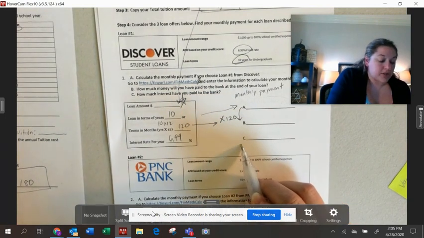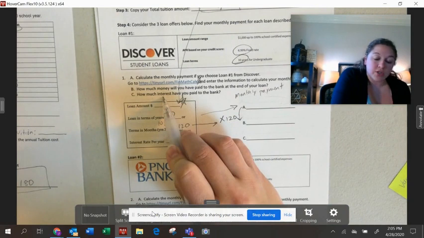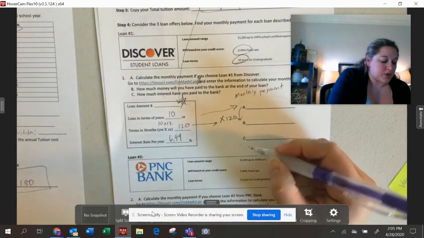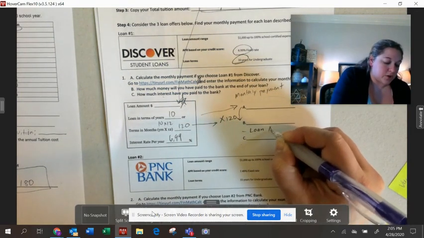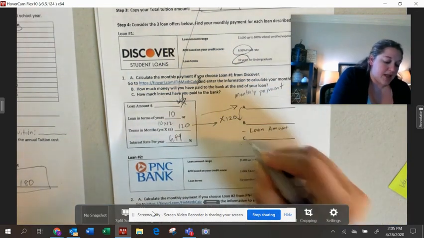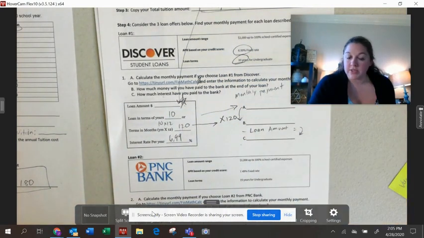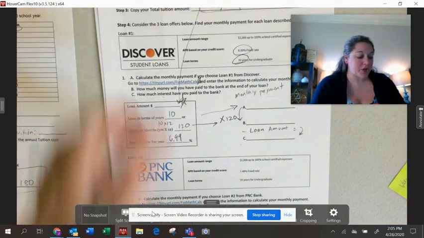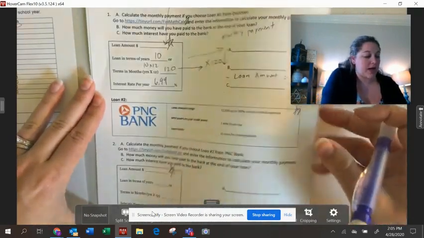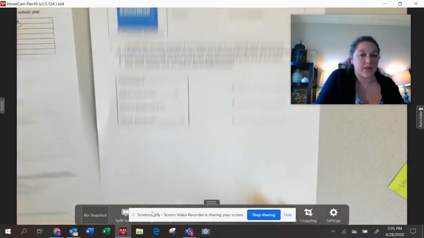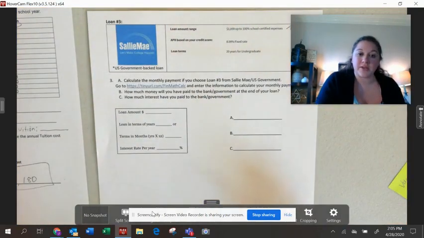And then remember to answer letter C, just like we've been doing throughout this unit. To figure out how much interest you've paid to the bank, you'll subtract off your loan amount. So you'll take B minus your loan amount, and that will get you your interest, which is letter C's answer. So you're going to do this for 3 loans. You've got the terms of each loan at the top of each scenario in those boxes. So you'll fill that in each time around and then do those calculations.